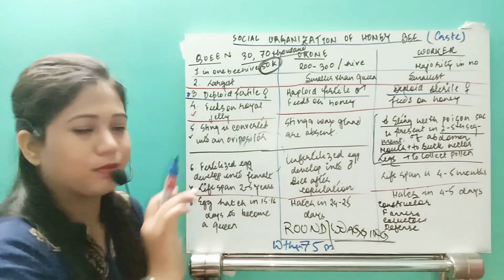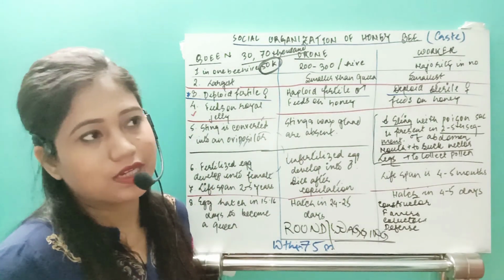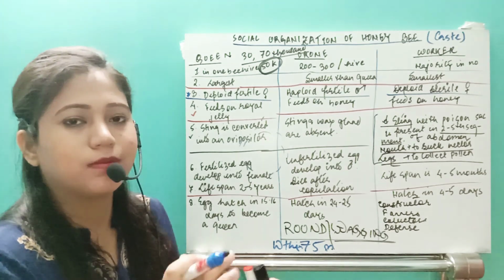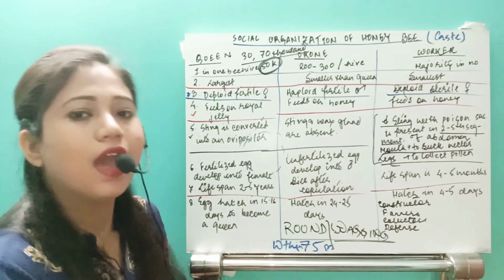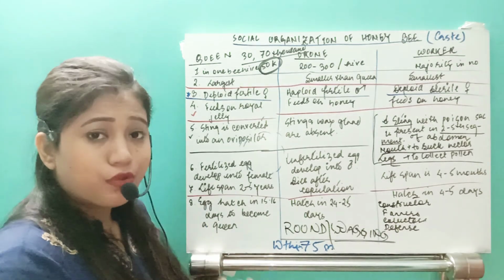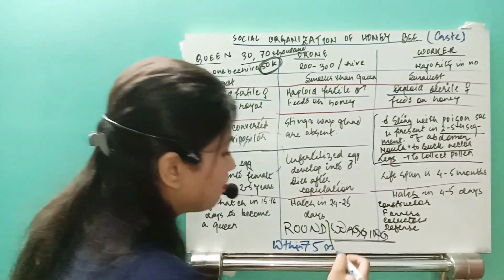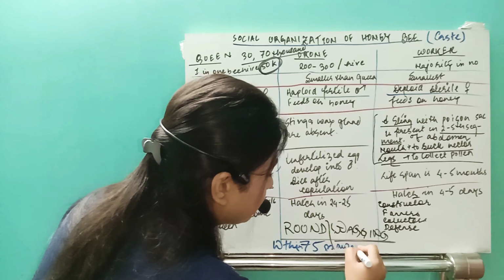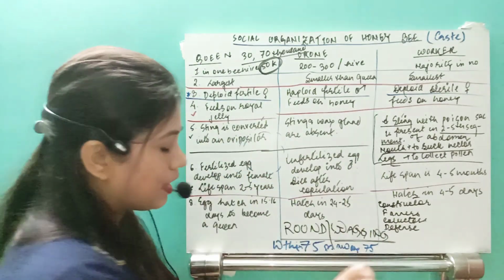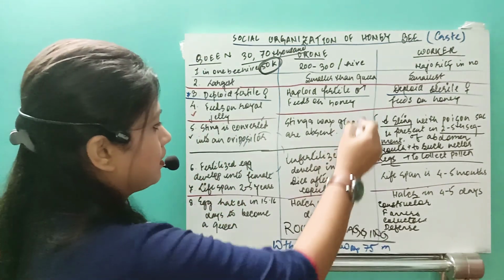They will perform the round dance, and after that the other worker bees get to know that yes, there is a source of food within 75 meters. Then all of them together in swarms will go and collect the honey, right? If the source of food is farther than 75 meters, that means within a 125 meter range, then they will perform another dance in a figure of 8 like this.